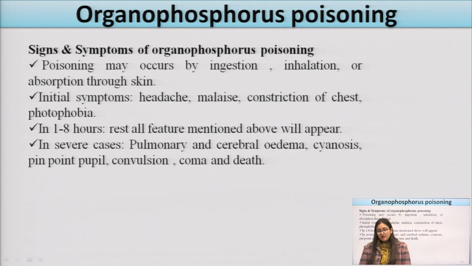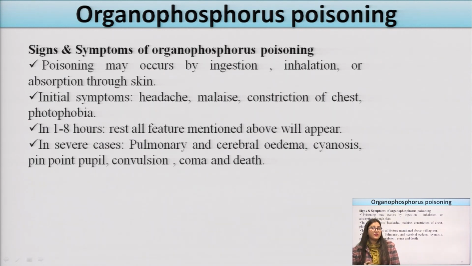Poisoning may occur by ingestion. As we all know, organophosphorus poisoning can occur by ingestion, inhalation, or absorption through the skin, dermally. If an individual gets exposed through these routes, some of the initial symptoms seen are headache, malaise, constriction of the chest, and photophobia, and within 1 to 8 hours all the remaining features mentioned above will appear.